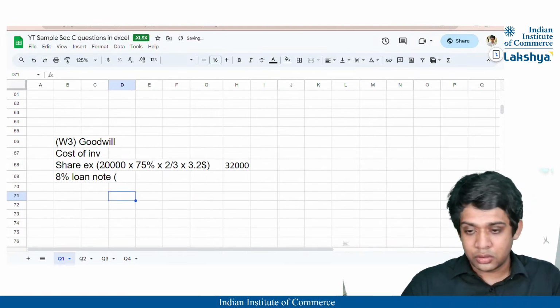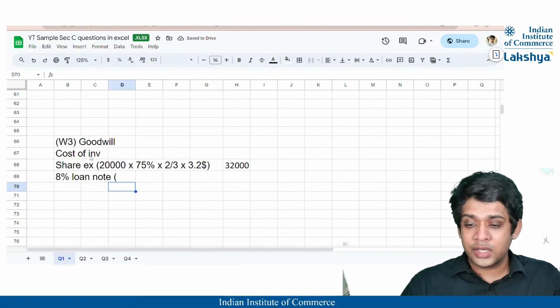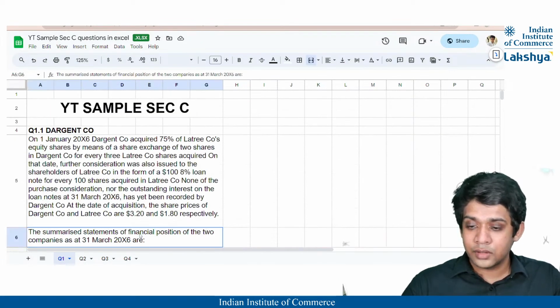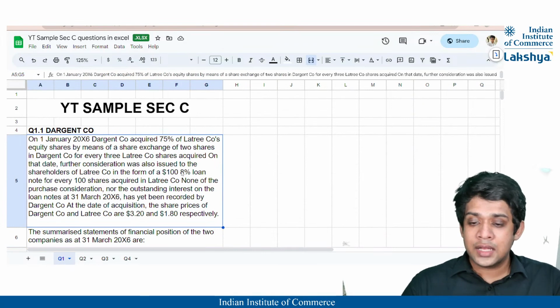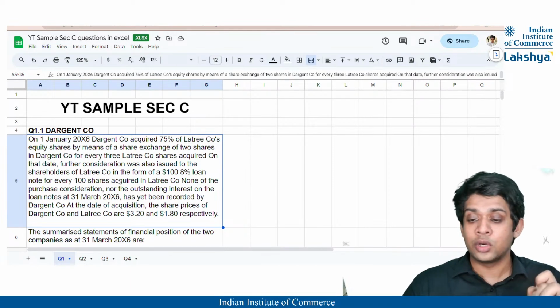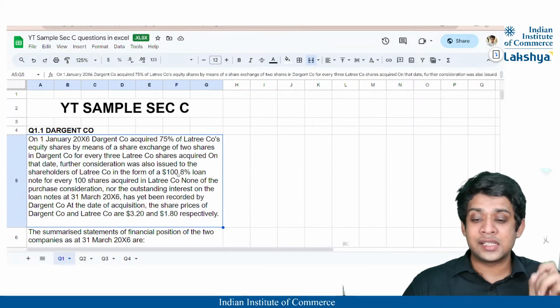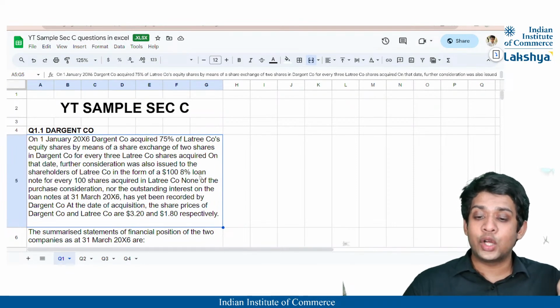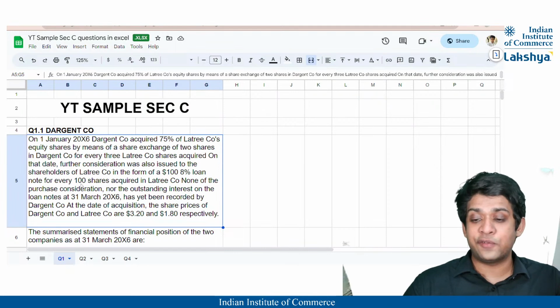And the information is stating that on that date, further consideration was also issued to the shareholders of Latry Company, and the consideration is paid in the form of a $100 8% loan note for every 100 shares acquired in Latry Company.